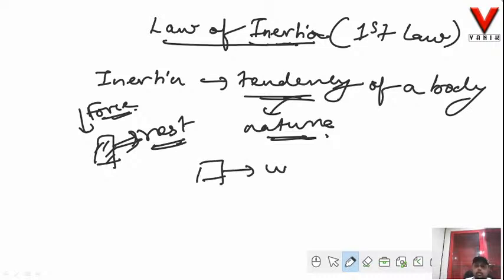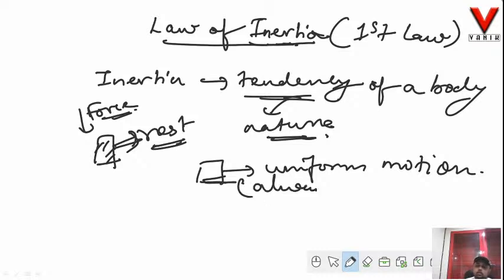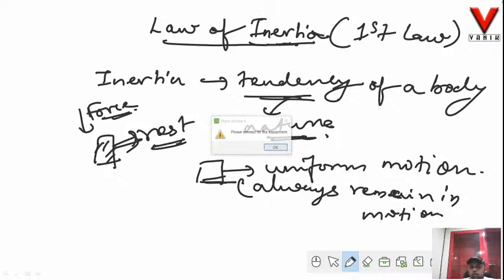Say if this body is under uniform motion, that means the tendency of this body is to always remain in motion. Okay. So to always remain in motion.